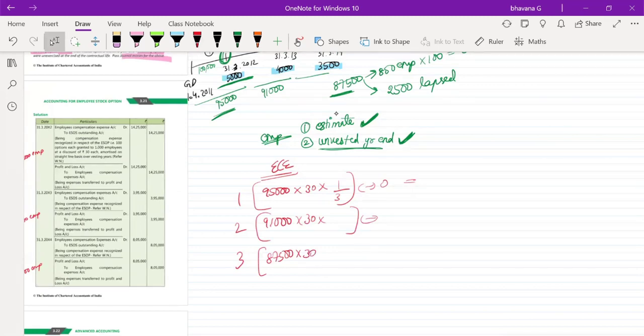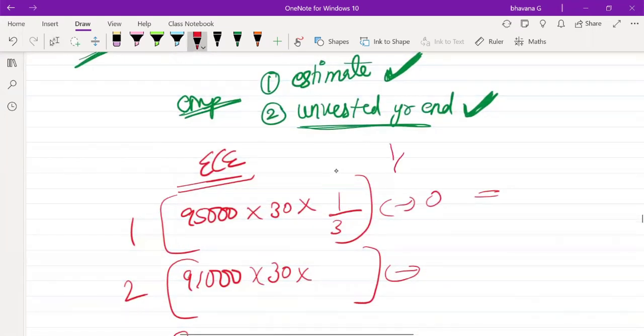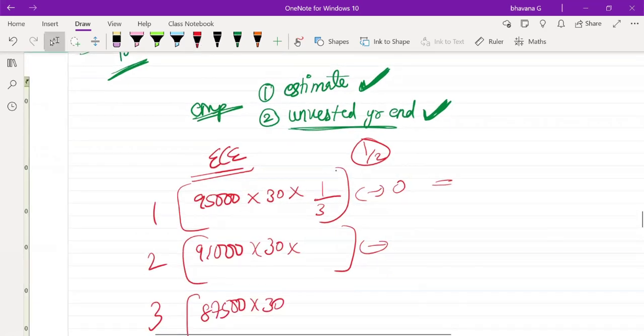Okay, are you all there in the session? Can you please answer? Will it be 1 by 3 or will it be 1 by 2? 95,000 into 30, 28,50,000 by 3, 9,50,000. The answer is actually wrong. You will not get 9,50,000 here, because here we have taken 1 by 3.